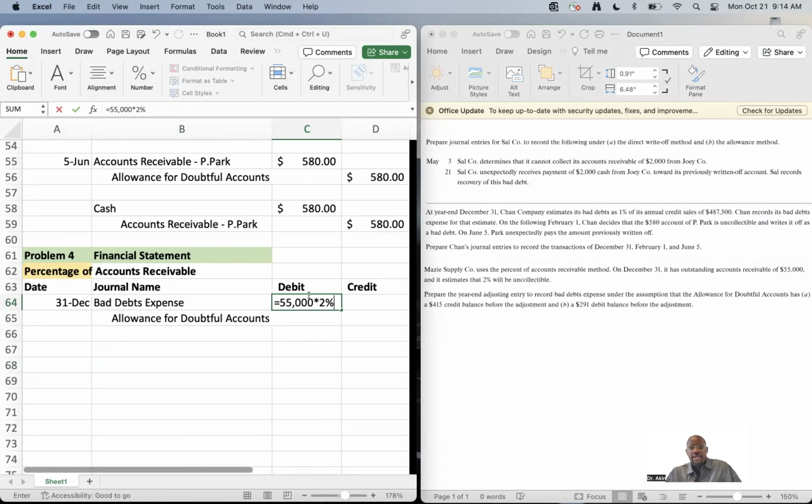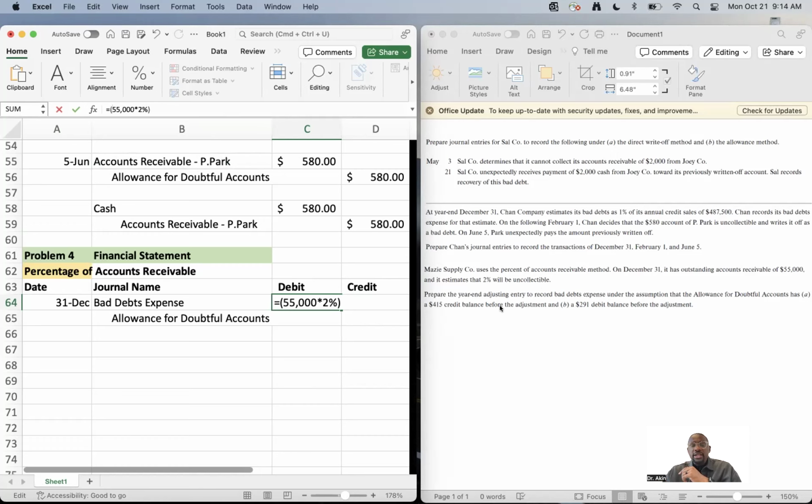That one is pretty clear, because if we're trying to figure out the bad debt, all we need to do is take 2% of the 55,000, which is going to give you 1,100.